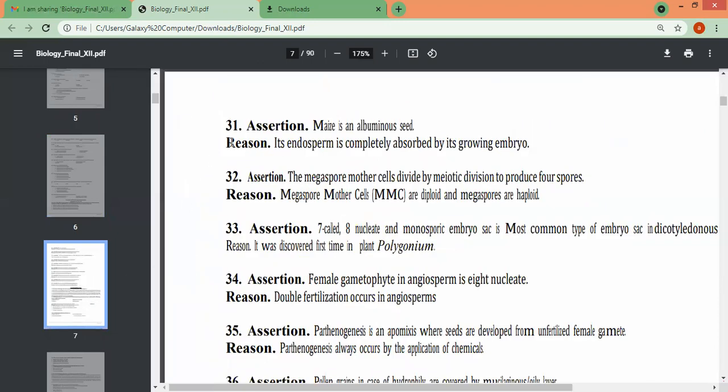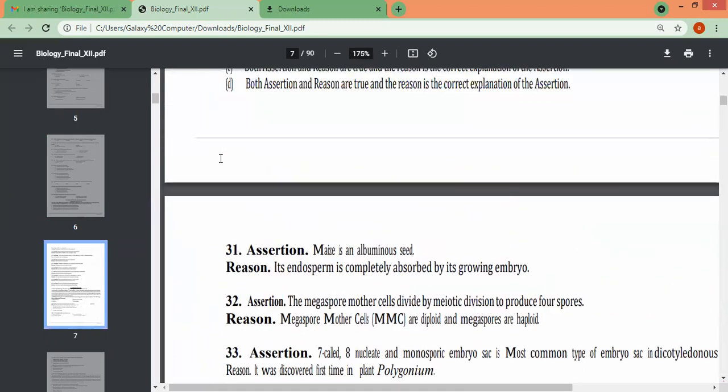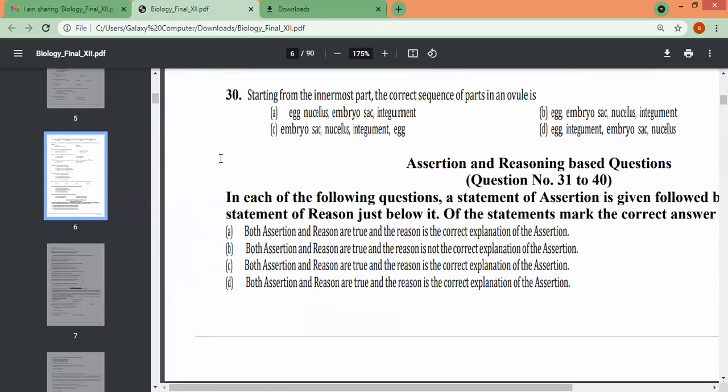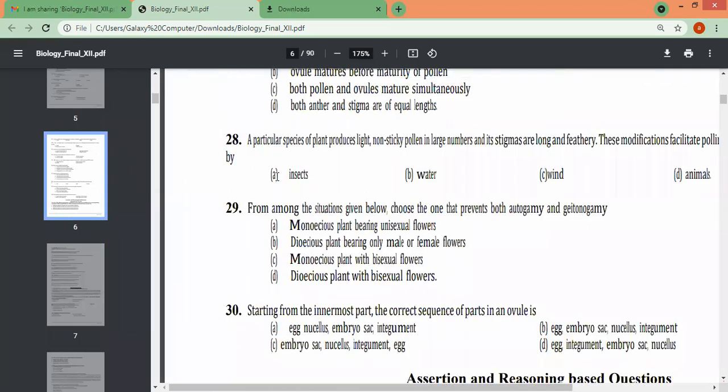30 questions are already over. Next we come to the assertion reason based questions. Oh no, we missed something. Yeah, 27th was over. 28th: a particular species of plant produces light, non-sticky pollen in large numbers, and